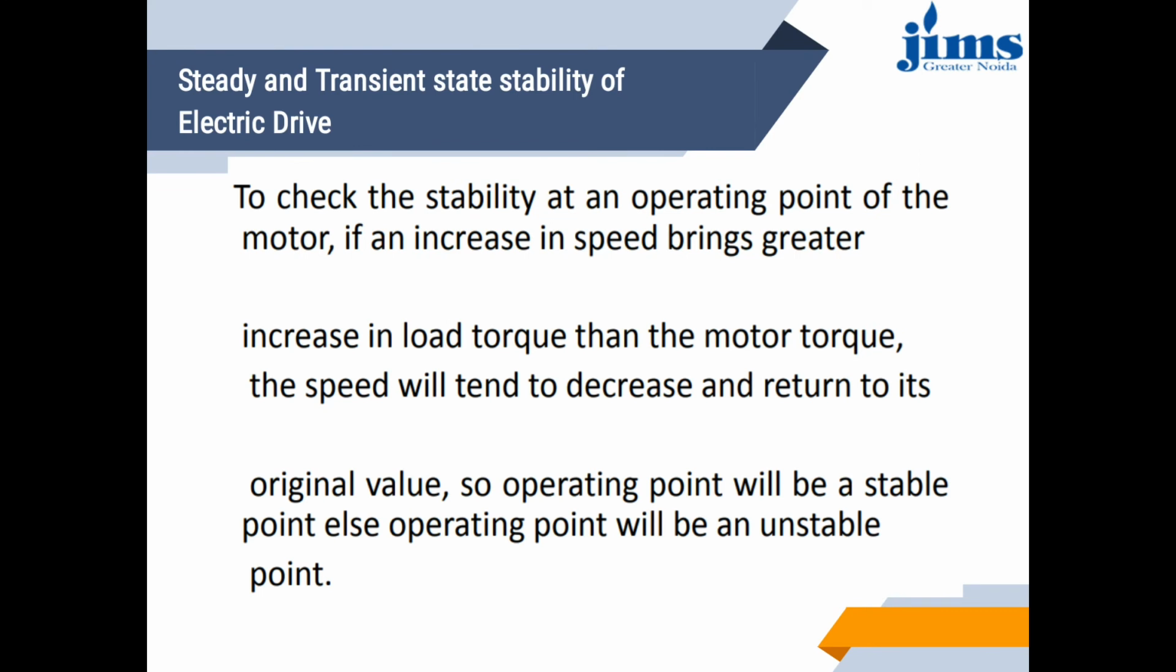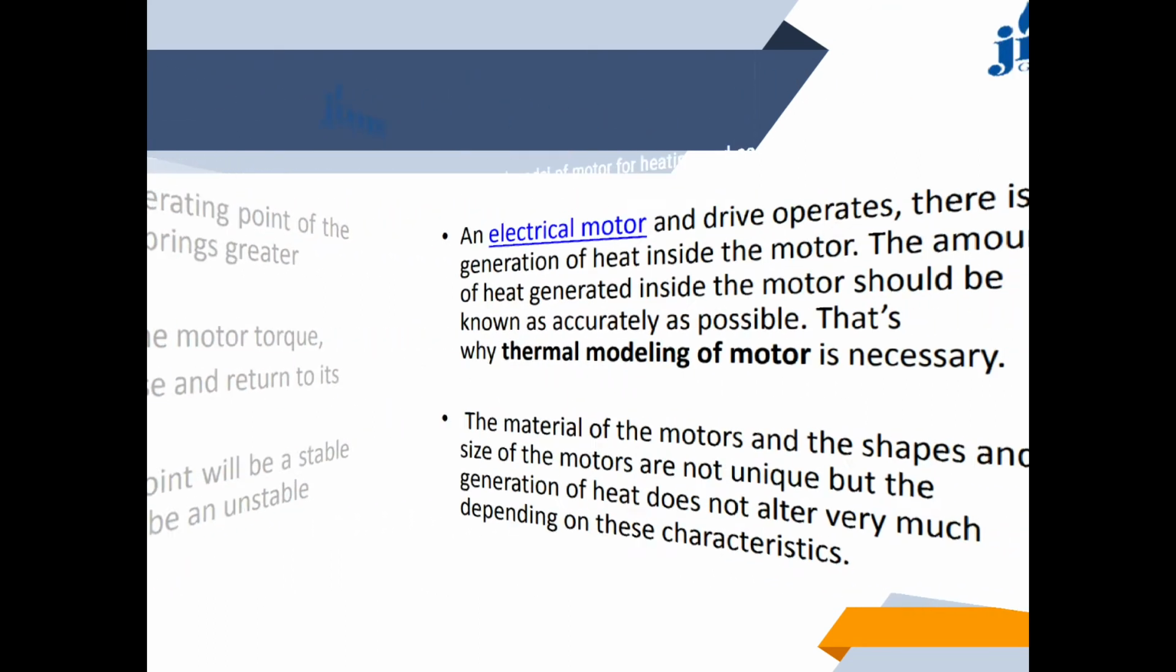To check the stability at an operating point of the motor, if an increase in speed brings a greater increase in load torque than the motor torque, the speed will tend to decrease and return to its original value. So, the operating point will be a stable point, else the operating point will be an unstable point.